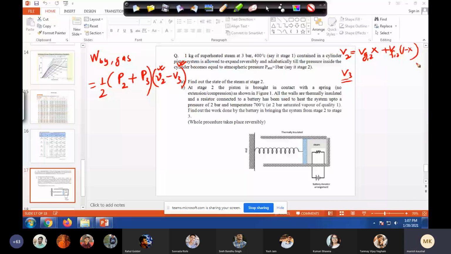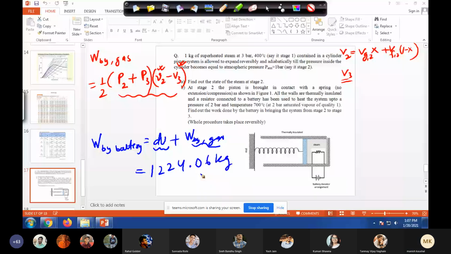Then, as we have written, if you remember, work done by battery is equal to du plus W by gas. Since gas is doing positive work, you will get a positive quantity, and the du is also going to be positive, right? Because of course you are increasing the temperature. So if you calculate it, it comes out to be 1224.06 per kg. See, this sign is positive because you assume that it is work done on the system by battery.